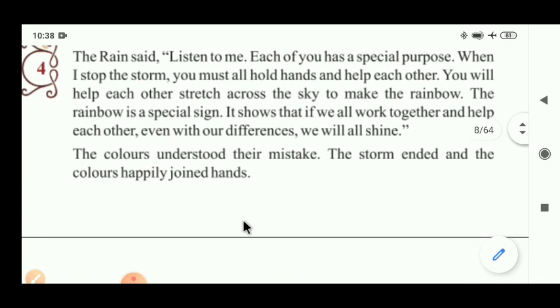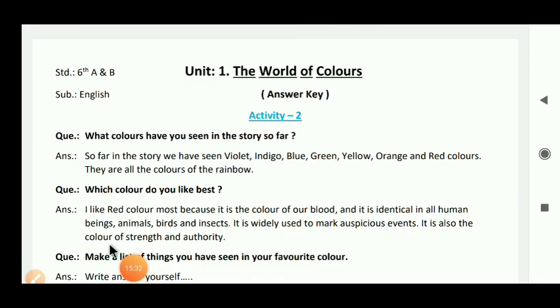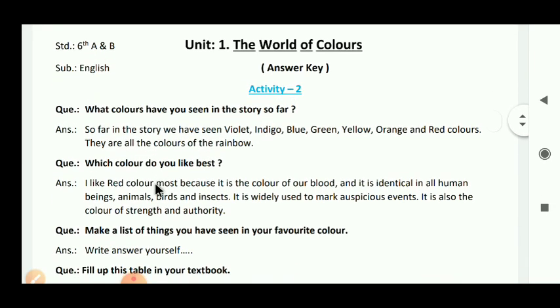Now below I will give you the answer key for activities number two, three and four. Just see here. Students, first you need the word of colors, the answer key is given here. In activity two, we discussed question answers. The question is, what colors have you seen in the story so far? The answer given is, so far in the story we have seen violet, indigo, blue, green, yellow, orange and red colors. They are all the colors of the rainbow. Like that, all the answers are given here.